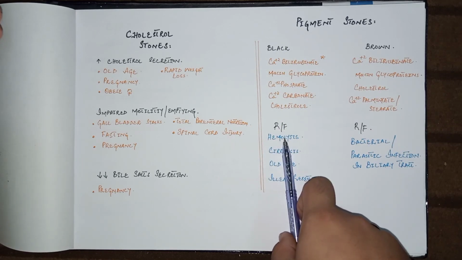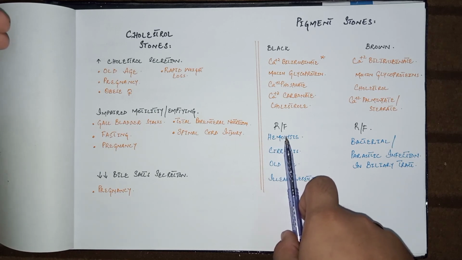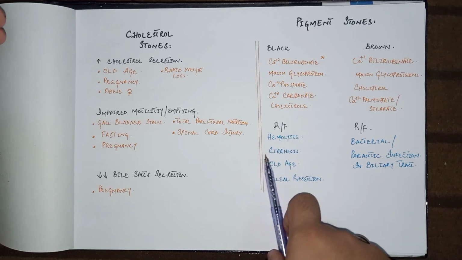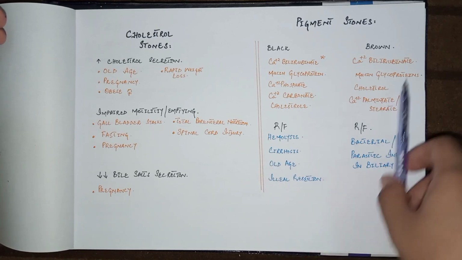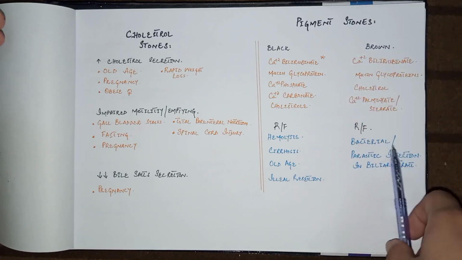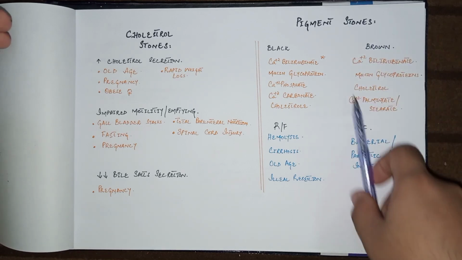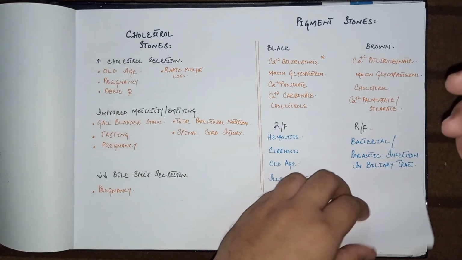The risk factors for black stone formation: the main risk factor is hemolysis. It is the main cause of black pigment stones. Hemolysis may be due to thalassemia major, sickle cell anemia, hereditary spherocytosis, or autoimmune hemolytic anemias. Other reasons are cirrhosis of the liver, older age, and ileal resection. The risk factor for brown pigment stone formation is bacterial or parasitic infection in the biliary tract.